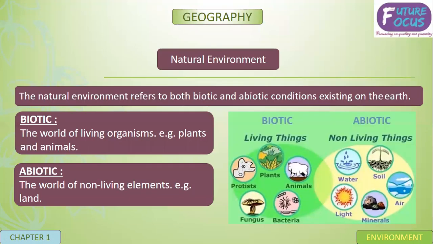Okay. Now, what is natural environment? Natural environment includes all the biotic and abiotic conditions. What is abiotic or what is biotic? Both are different things. Biotic is all the living organisms and abiotic is all the non-living things. As you can see in the figure, biotic is living things: plants, animals, bacteria, fungus, protist. And abiotic is non-living things: water, soil, air, minerals, light.